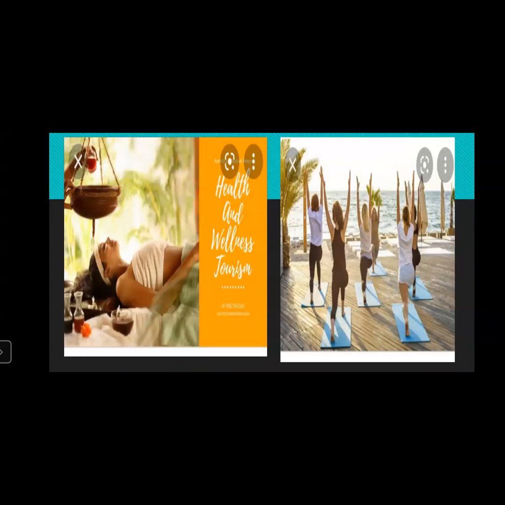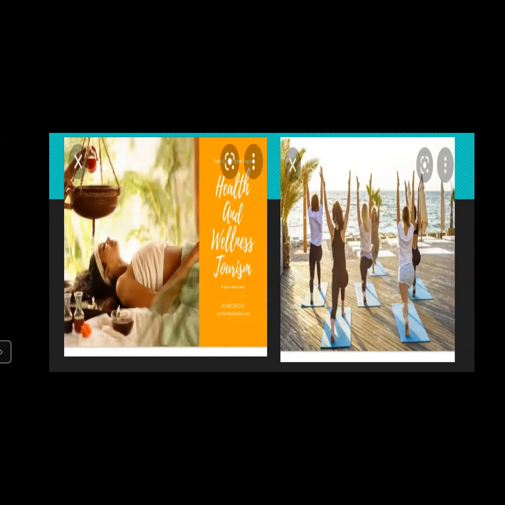Then we have the next one, which is shown in your textbook, page number 91. Health and wellness tourism. Now, what is this health tourism? Sometimes people go from one place to another within the country, or people come from outside the country. India is very famous for health tourism. People from outside come to India because health treatment here is very cheap compared to their own country. There are ancient Ayurvedic therapies, Panchakarma, and yoga therapy, which are nowhere else in the world.